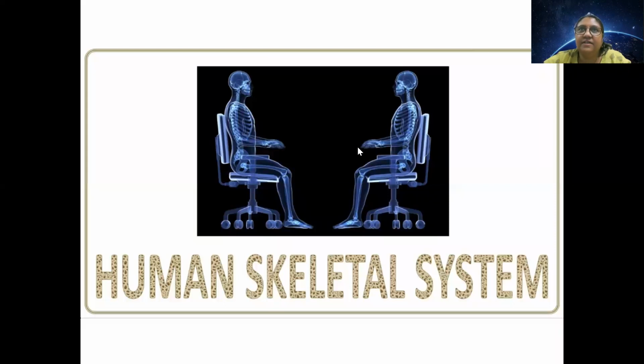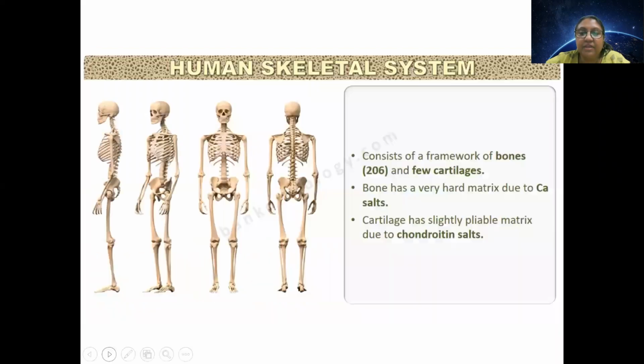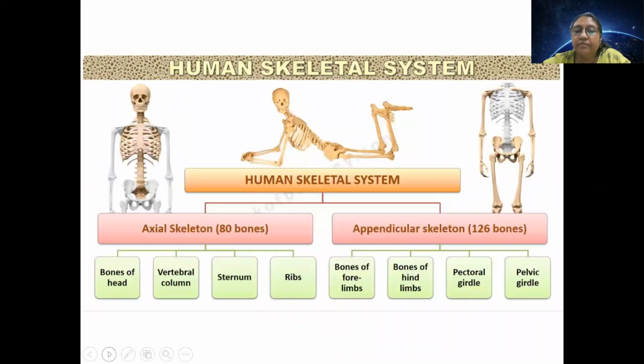In our last lecture, we completed successfully the muscular system, and we also initiated our discussion on the human skeletal system. We observed that the skeletal system of humans is made up of bones and cartilages. The difference between bones and cartilages was widely discussed in chapter number 7 in animal tissue. So without much ado, we will start our discussion on the parts of the human skeletal system.